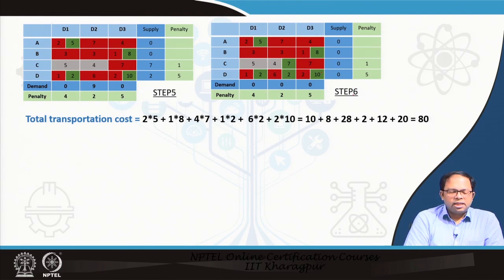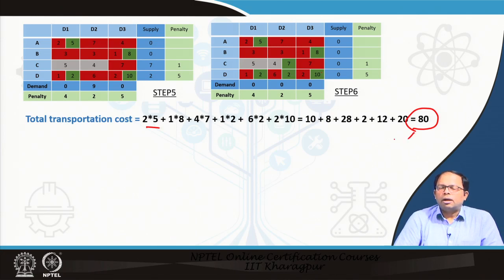So this is the final step, and we can again calculate the cost, and we can see the cost is 80. So this is again not an optimal solution, but at the same time this is one of the feasible solutions, and again this is lesser than the least cost method.